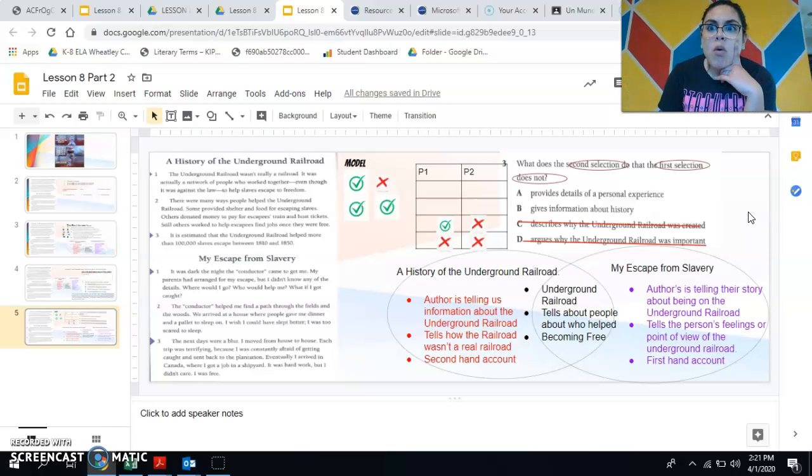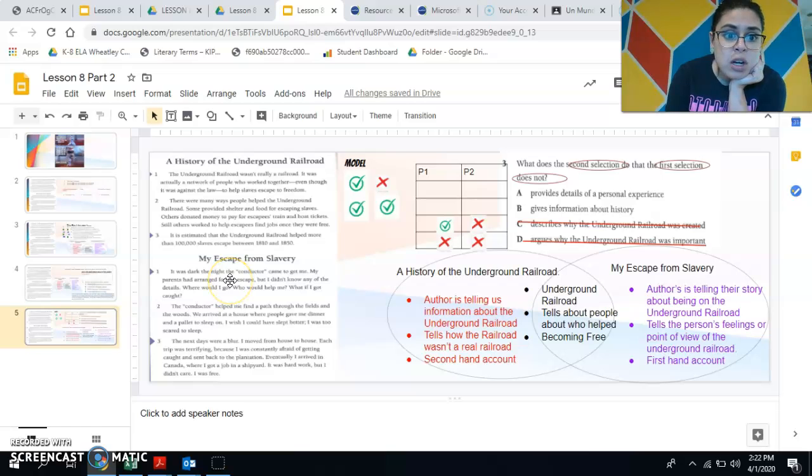So the next thing I ask myself is, what did I read? What is the difference between the first passage and the second passage? Well, if I look at the history of the Underground Railroad, I notice that it's giving me facts and information about the history of the Underground Railroad. It's telling me what it was. It tells me that it wasn't even a real railroad. It was to help people escape from slavery. And so I think the author's purpose was to give me facts and information and to inform me.